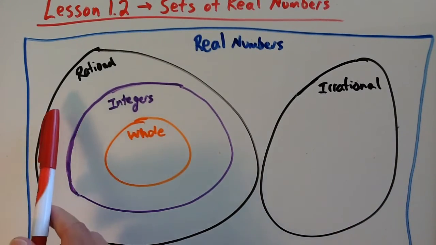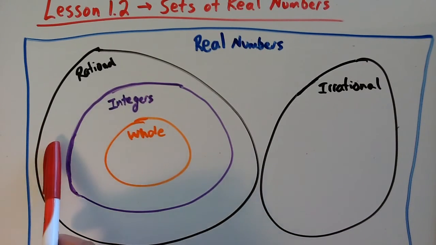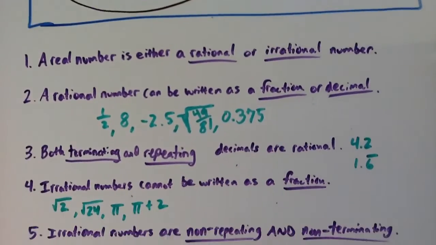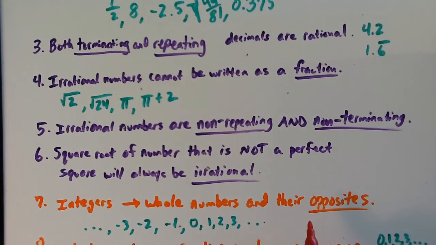If the number is rational, as you can see in the diagram here, we have subsets of a rational number. If it's rational, it could also be an integer. Integers are all the whole numbers and their opposites. So all the whole numbers, 0, 1, 2, 3, and on, and their opposites. So -1, -2, -3, and so on.